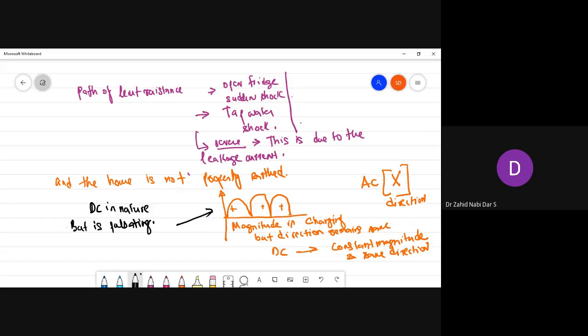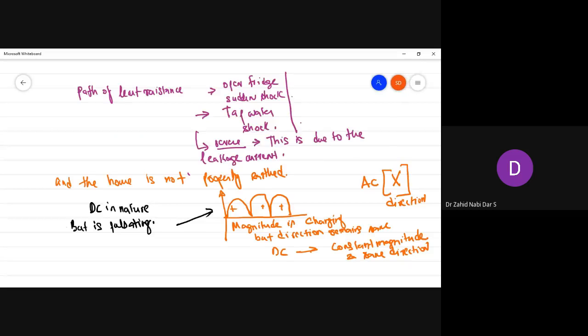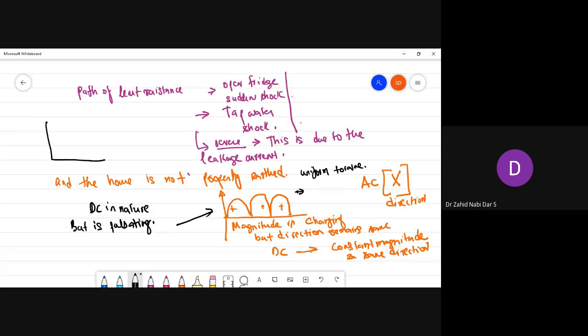So what are the advantages of AC? Tell me any advantages of AC as far as now. What is pulsating, sir? Pulsating means it does not remain in the same direction. It is pulsating in nature. It will not give you uniform torque. Suppose uniform torque, how will you get uniform torque with respect to DC?